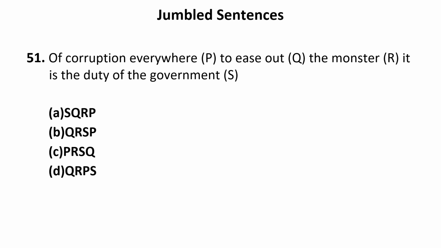Of corruption everywhere, to ease out the monster, it is the duty of the government. So the monster, it cannot begin the sentence. The monster of corruption everywhere. But it does not make any sense. So the first sentence will be S. And if I begin the sentence using S, only option A is correct. Now let us see. It is the duty of the government to ease out the monster of the corruption everywhere. So SQRP also matches one of our options, SQRP.